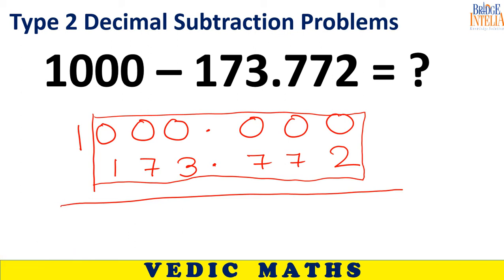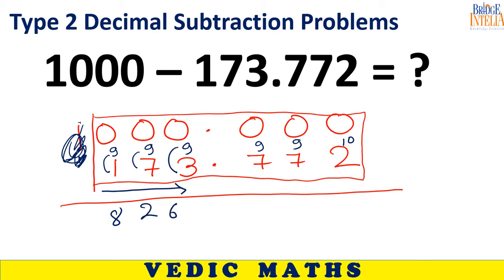Sir, I didn't do the rough work calculation. I did mine till 9, 9, 9, 9, 9, 10. And when you try to subtract, this will vanish. So there will not be any part 1, only part 2. So 9 minus 1, 8. 9 minus 7, 2. 9 minus 3, 6. So you see, you can move in this direction.